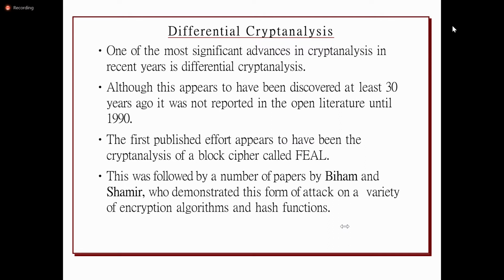If the probability after performing the XOR operation is above 0.5, then the subkey which is used for the encryption, the chosen plaintext, will be used. So this differential cryptanalysis will be used for many types of block cipher algorithms.